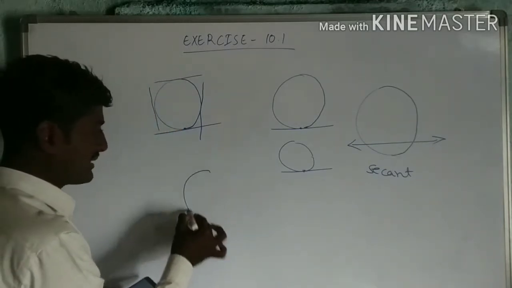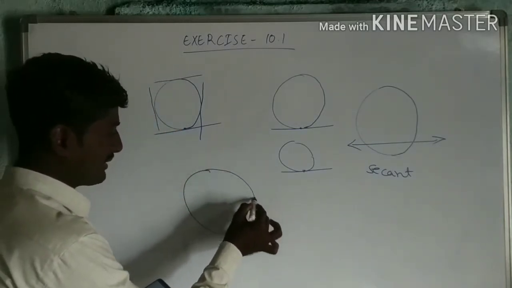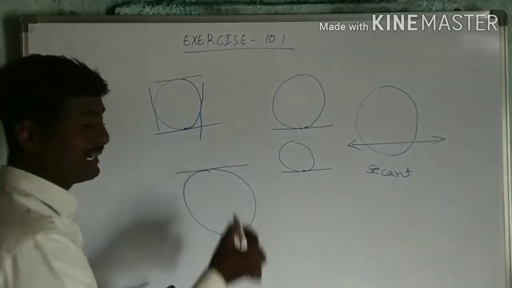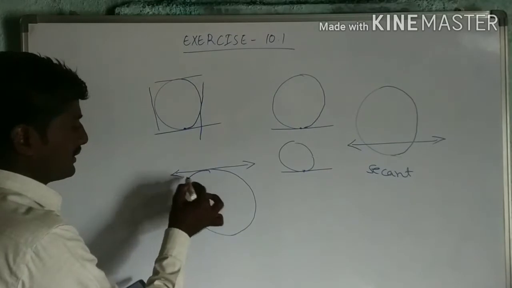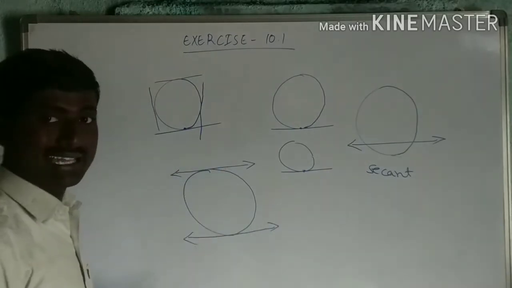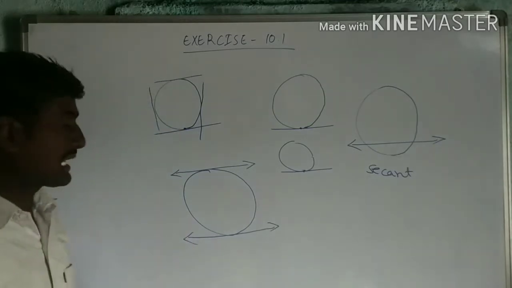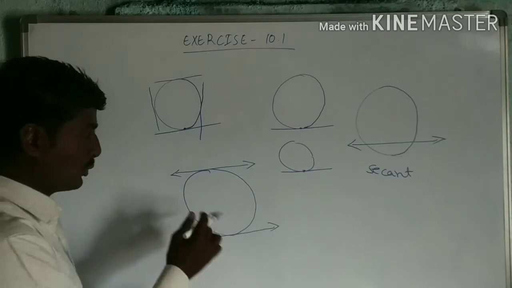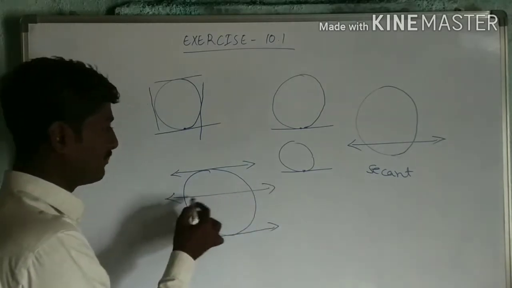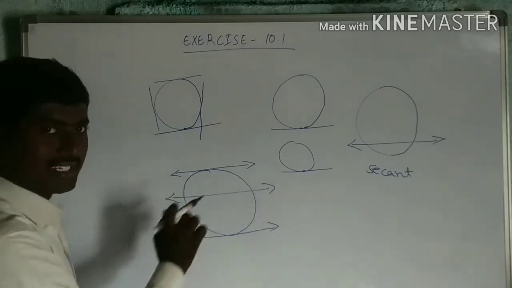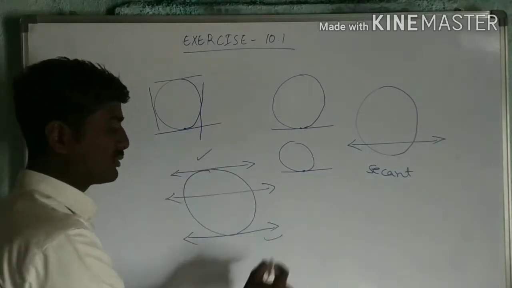Next, the third one: a circle can have dash parallel tangents at the most. How many parallel tangents can a circle have? Here I can draw one tangent, and here I can draw another parallel one. So these two are parallel tangents. If I draw another line parallel to these two, it will not be a tangent, it will be a secant.